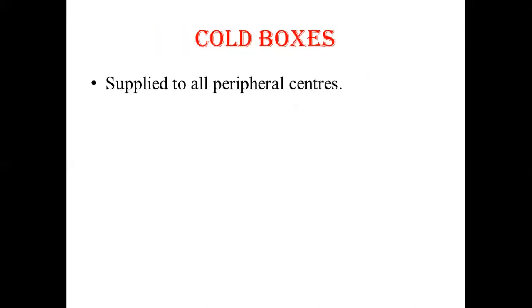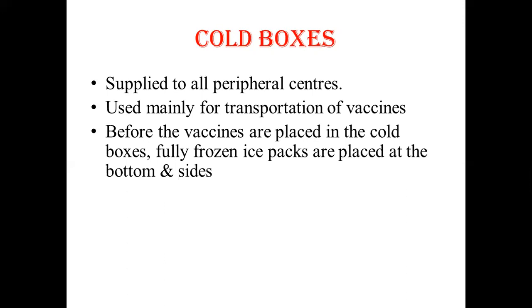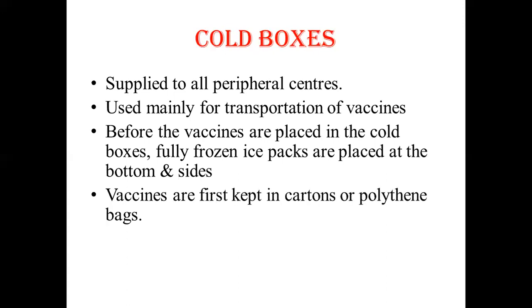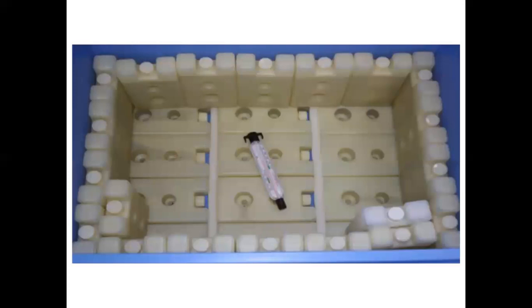Then there are cold boxes which are supplied to all peripheral centers. This is non-electrical equipment which is mainly used for transportation of vaccines. Before the vaccines are placed in the cold boxes, fully frozen ice packs are placed at the bottom and sides. Vaccines are first kept in cartons or polythene bags. They should not be kept in direct contact with the ice packs. Also DPT, DT, and TT vaccines and diluents should not be kept in direct contact with the frozen ice packs. So this is the view of the cold box, where it is first lined from all sides with ice packs, and then the vaccines are kept inside this.